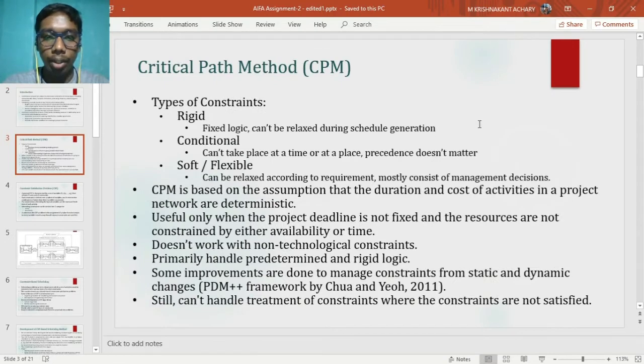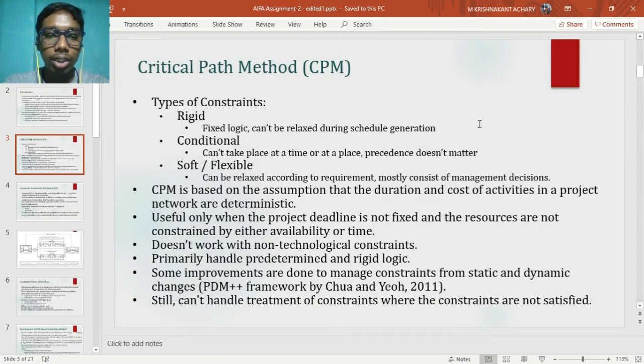Before understanding CSP, let us know about the types of constraint in any scheduling problem. In any projects, there can be various nature of constraint such as time, technological, managerial, logistic, resource, space, etc. All these can be classified into three categories. First one is rigid. Mostly all the technological constraints, for example, placement of framework and rebar must be completed before pouring of cement. It is a rigid constraint. These are fixed logic and cannot be modified during schedule generation.